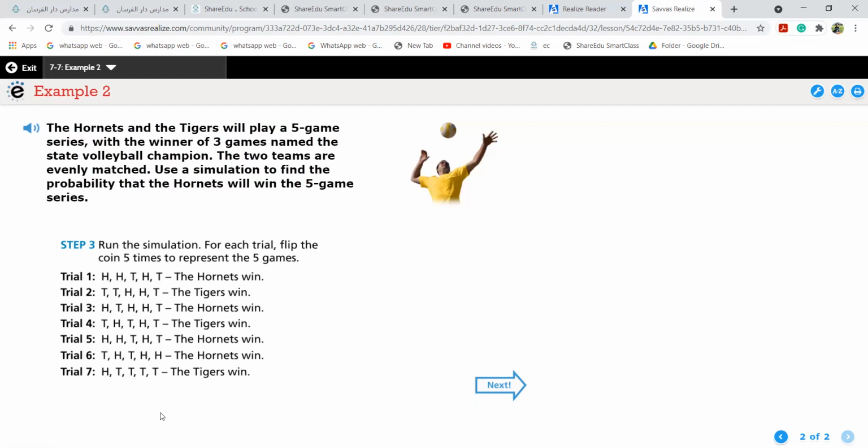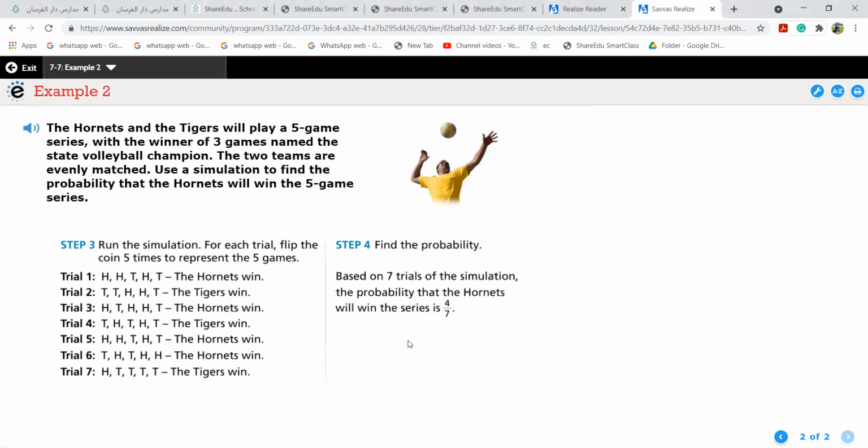Please look at these trials carefully and tell me how many times the Hornets win. 1, 2, 3, and 4. The Hornets are winning 4 times.